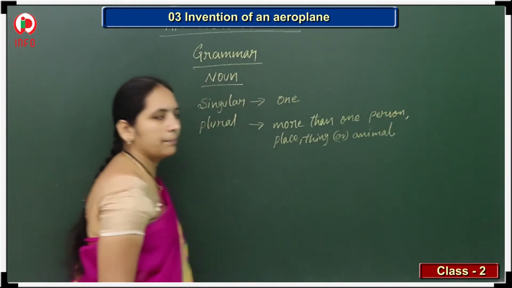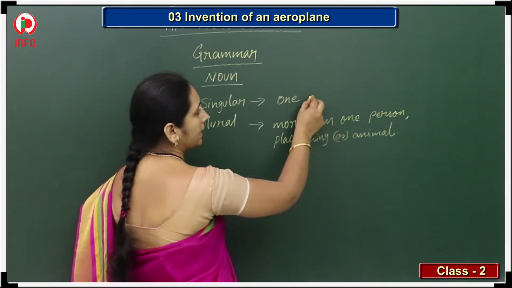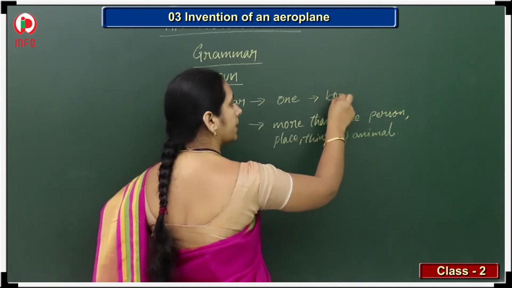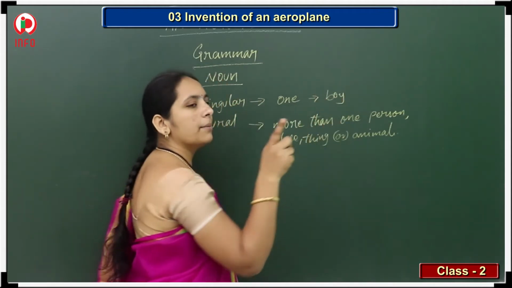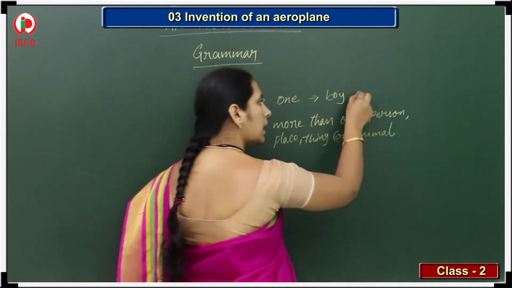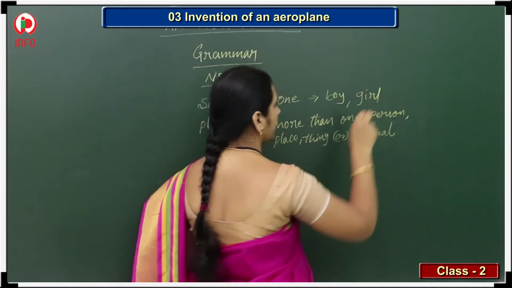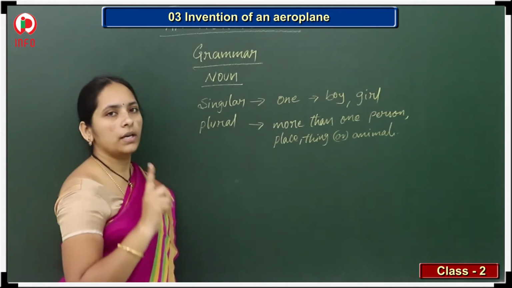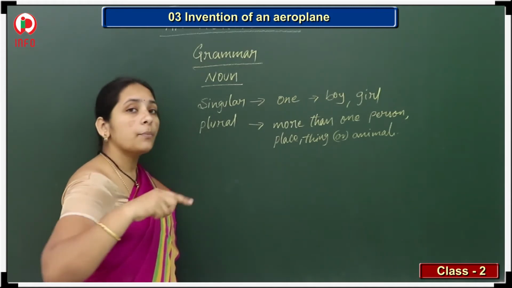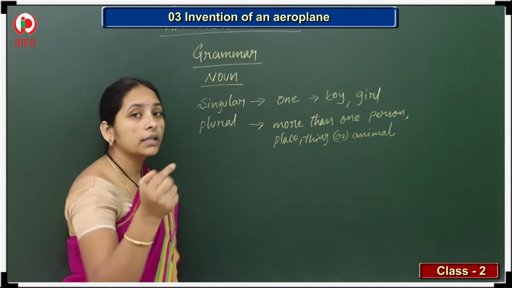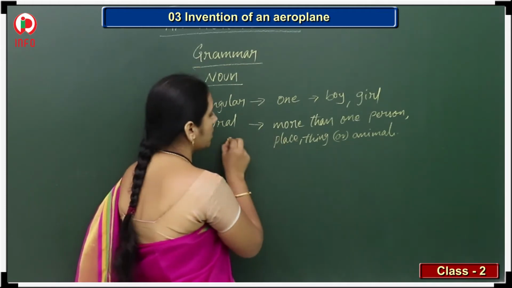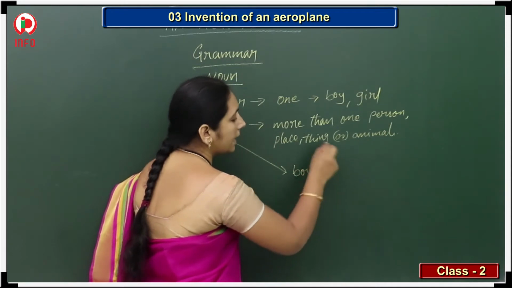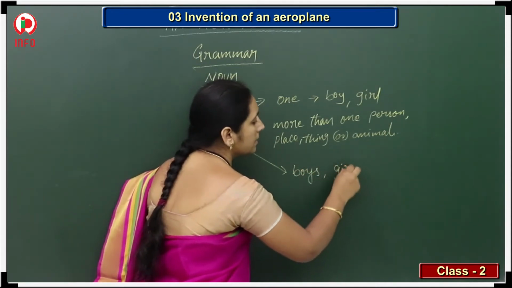Take the example. For singular, take boy. Only one boy, and girl also I am writing here. Boy means how many? Only one. Girl also only one. Suppose there are many, what can we write? That is called plural: boys, and girls.